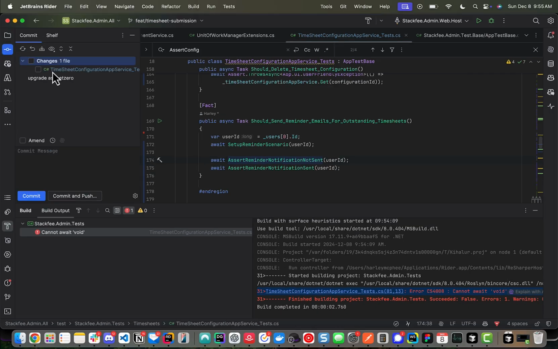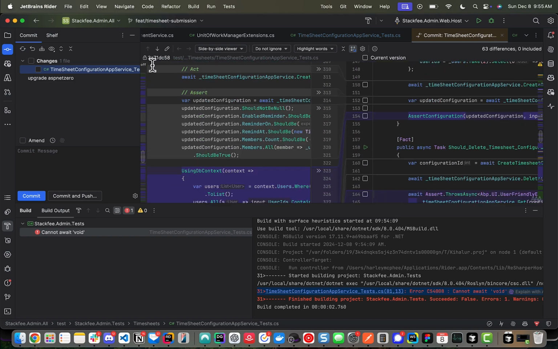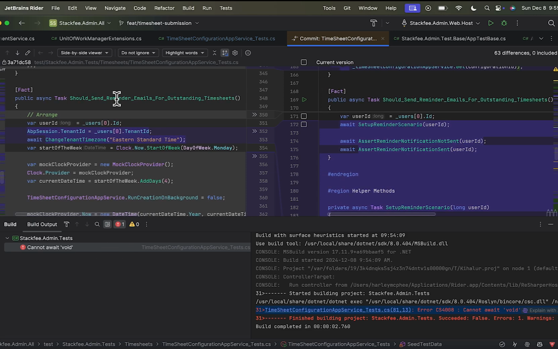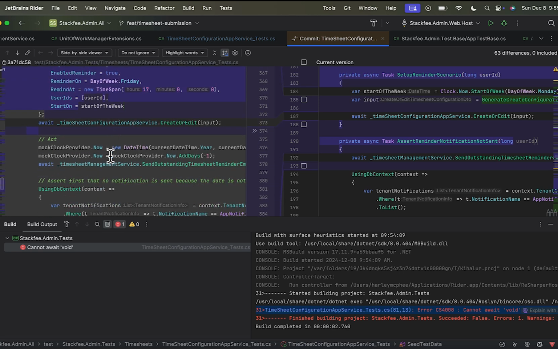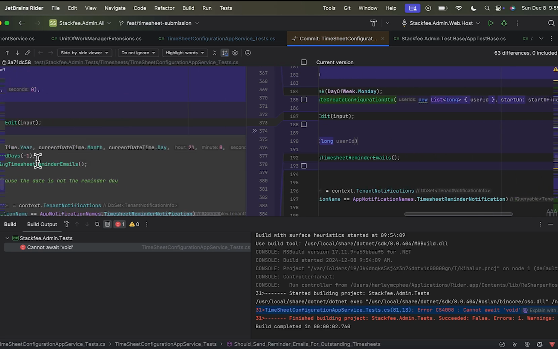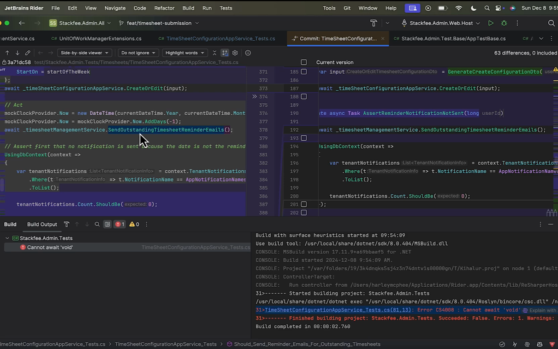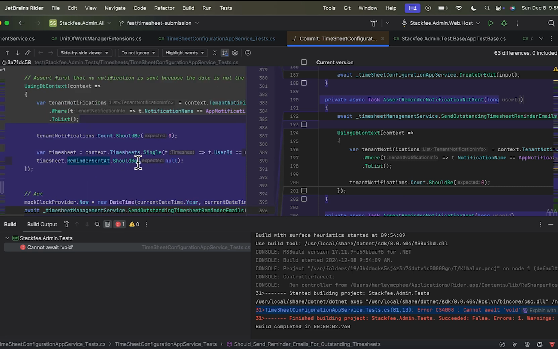So if I compare what I had to what it is now, so here on the left is before. So should send reminder emails for outstanding timesheets. So it's a bit messy, right? But this is the first scenario I'm setting up. I'm setting the time right now. I'm mocking the current now time and I'm setting it to the day before. And then I run the method to send out the notification. And then I do my assertion to say, okay, no notifications were sent out. This time she didn't have reminders set. So yeah, no reminder was sent.